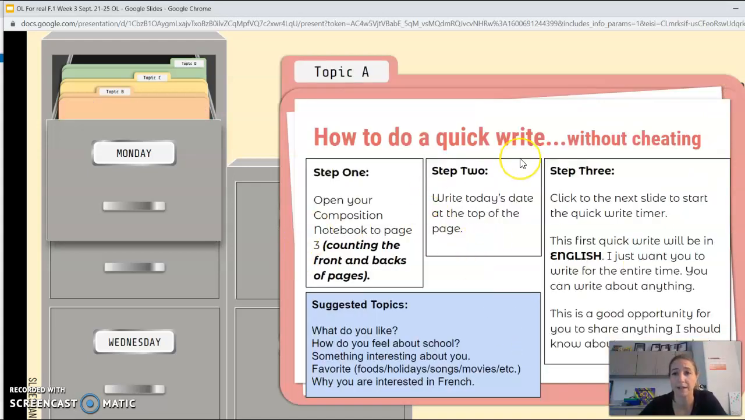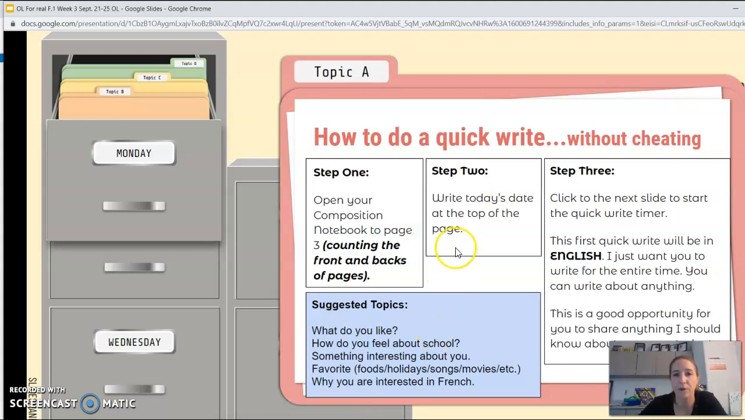This is the quick write step-by-step guide, I guess you could call it. So you're going to do a quick write. That means that you're going to write for 3 minutes, just nonstop. This first one is going to be in English. You can do any of these topics down here or any topic that suits you.